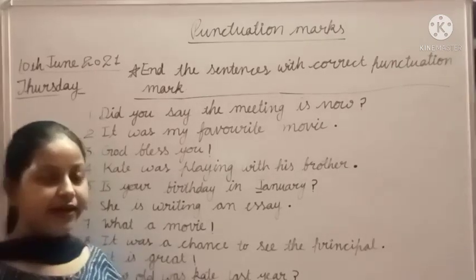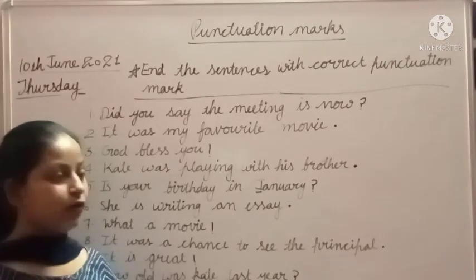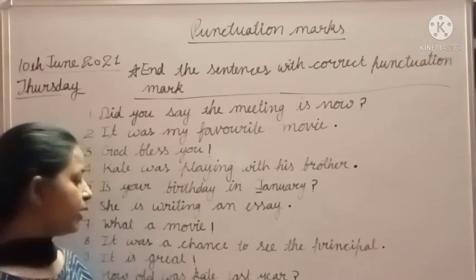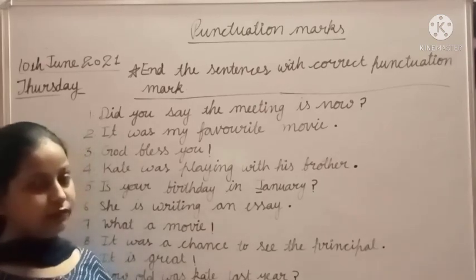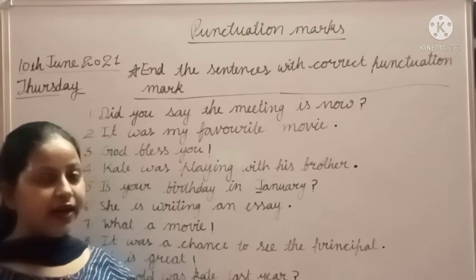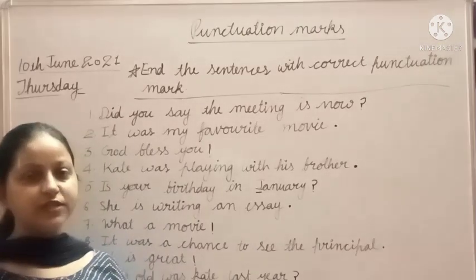ये सेंटेंस हमारा इंटरोगेटिव है, आस्किंग है, because this sentence is asking something about Kate, that how old was Kate last year, पिछले साल वो कितने साल की थी. That's why we put question mark at the end of this type of sentence.